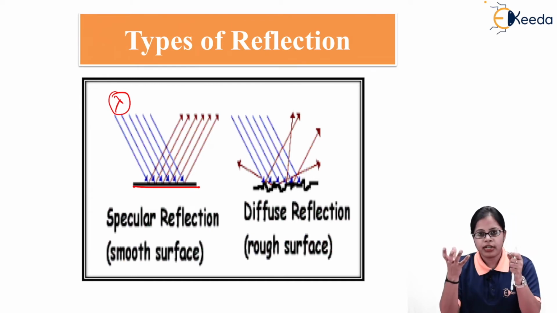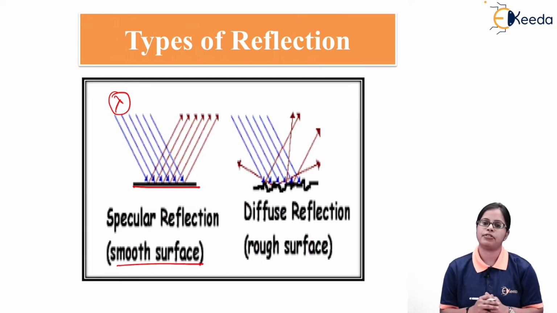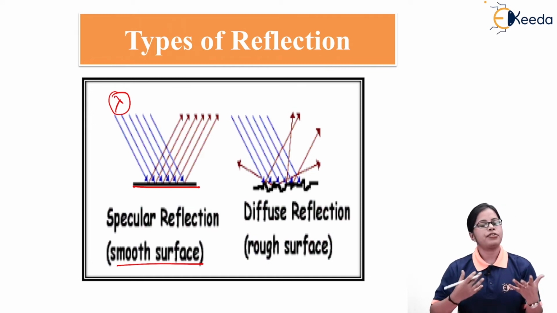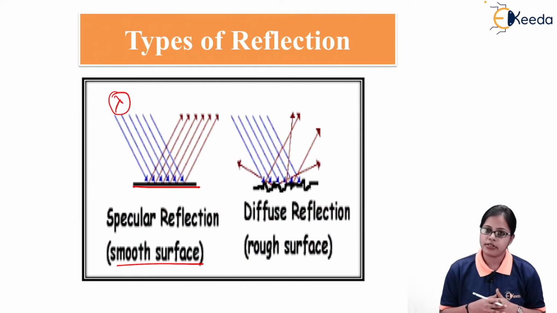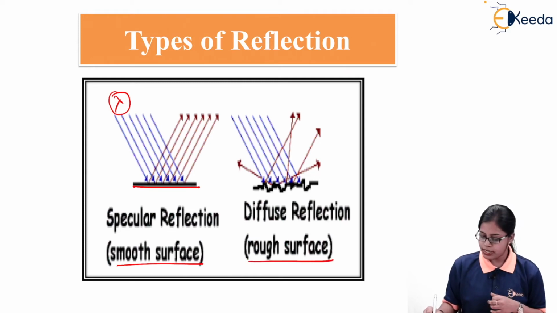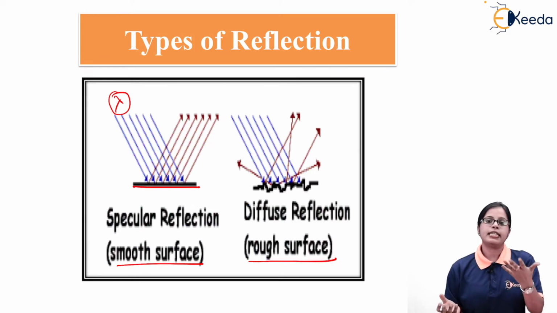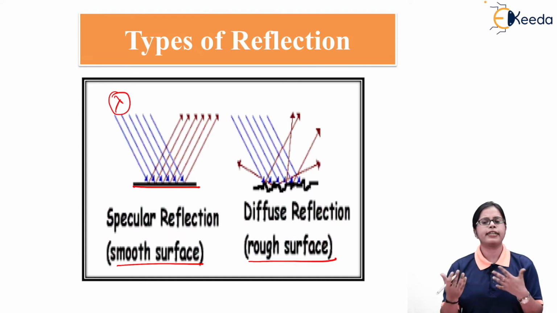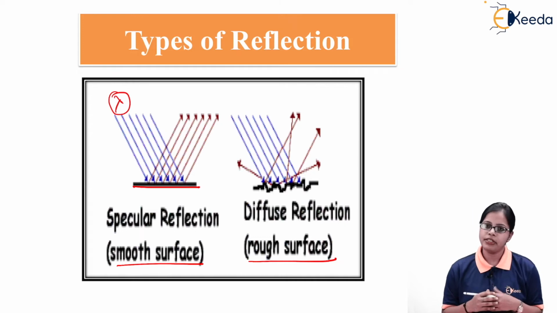So if the surface irregularity is very small as compared to the wavelength of light, then that type of surface is considered to be a smooth surface. But if the surface irregularity is very large, or you can say the irregularities present on the surface are very much higher as compared to the wavelength, it is going to be considered a rough surface. So either we can have a smooth surface or a rough surface depending upon the irregularities present. If the irregularity is small, comparable to the wavelength, the surface is smooth, otherwise the surface is considered to be rough.